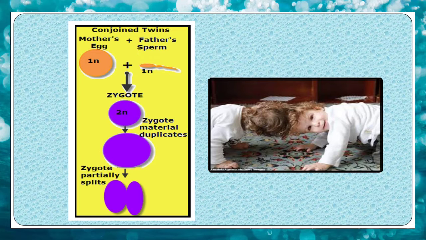Conjoined twins. A zygote is formed in this case, and when cleavage division takes place, the zygote partially splits. In the case of monozygotic twins, the division is complete, but here when the zygote divides, only partial splitting takes place. So the baby will have joined parts. That's why it is known as conjoined twins.